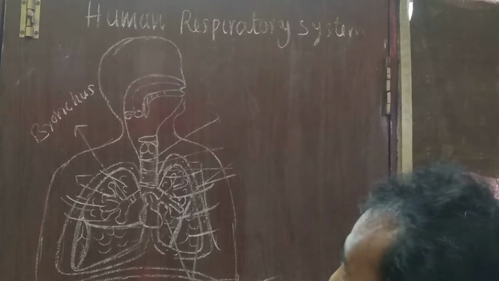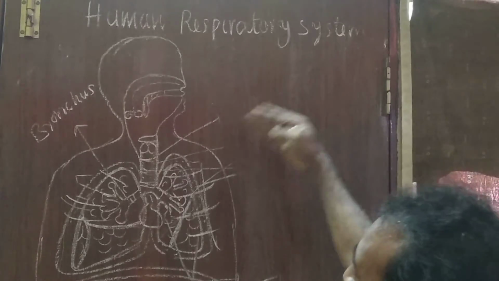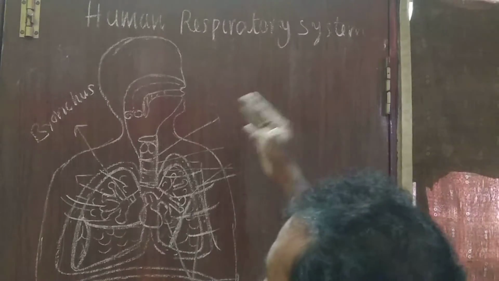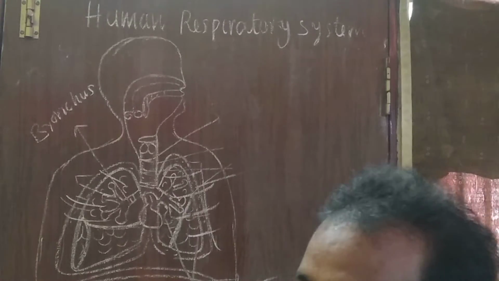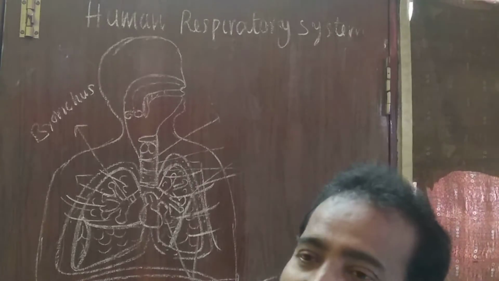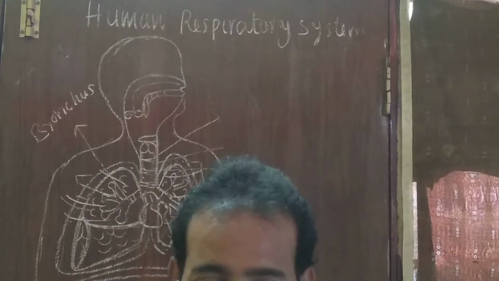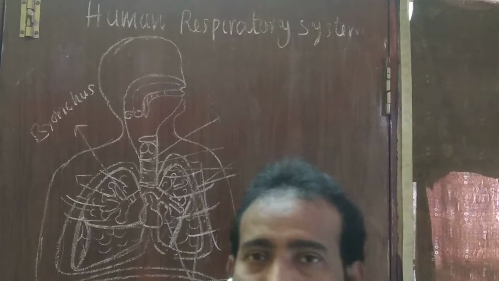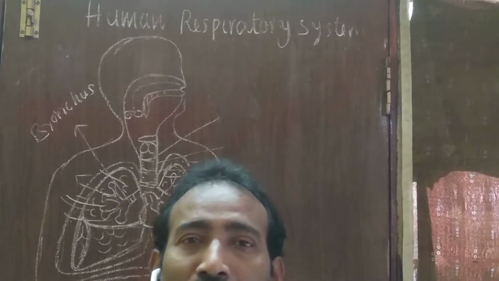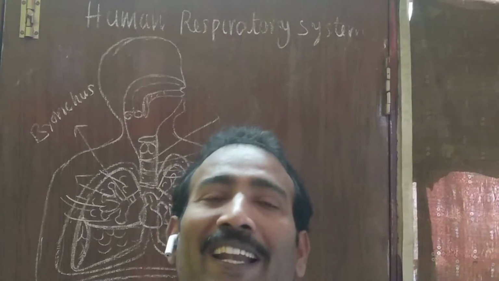So, to take the air into the lungs from the surroundings or to leave air out from the lungs to the surroundings, there is a need to increase and decrease the volume of the chest cavity. Suppose you place your palm on your chest and inhale the air.